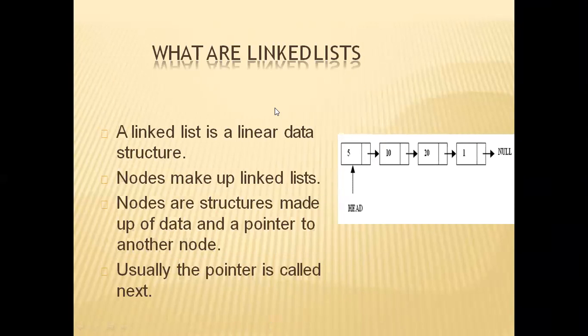I will not know the address of the next element in the linked list. Whereas an array is also a list, but if I know the starting address of that array, I can know the address of any element in the array because they are continuously stored. Whereas in a linked list, they are not continuously stored. Usually the pointer is called next.